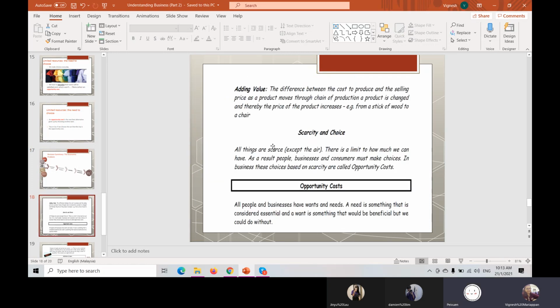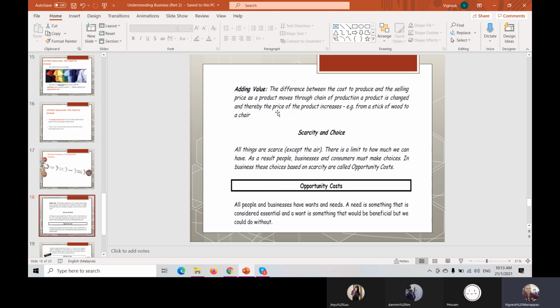Understand. Okay, adding value also teacher already taught last time, correct or not? Remember the potato? Yeah, so adding value is the difference between the cost to produce and selling price as a product moves through the chain of production.